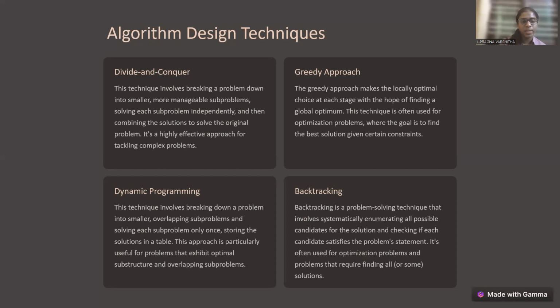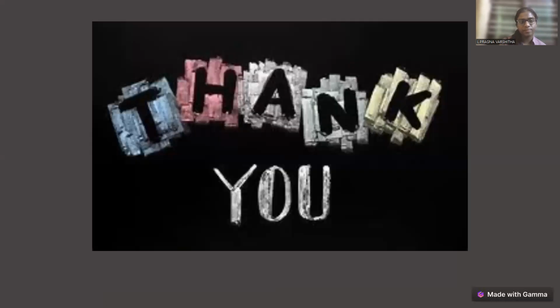This technique involves breaking down a problem into smaller overlapping subproblems and solving each subproblem only once. So fourth one is backtracking. Backtracking is a problem-solving technique that involves systematically enumerating all possible candidates for the solution and checking if each candidate satisfies the problem statement.